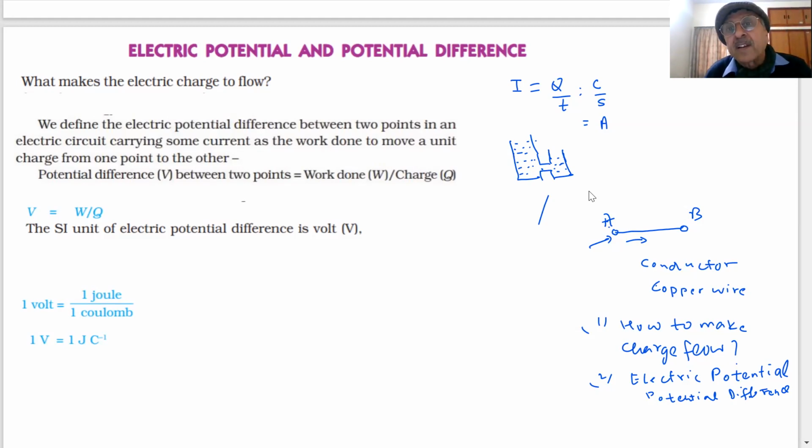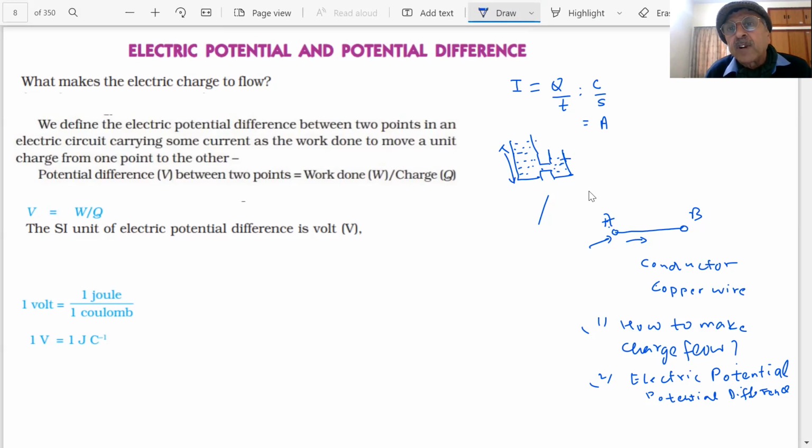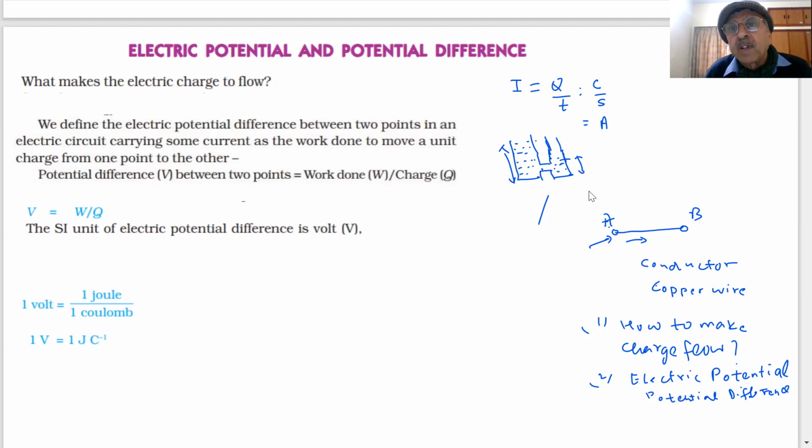What is the result of this? If this water is at a higher level, students, as compared to this, what will happen now? The water will flow. Water will flow from higher height to lower height. Is it true? In your home, you have water tanks below or above the floor. Above, so water comes down. Water flows from higher height to lower height. If the height is the same, will the water flow? There has to be a difference in pressure, students. Water will flow from higher pressure to lower.